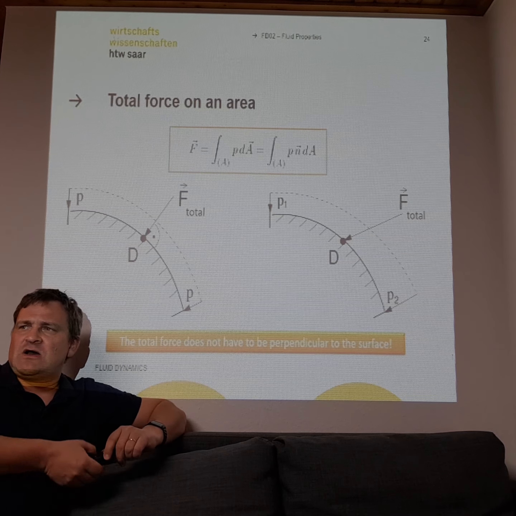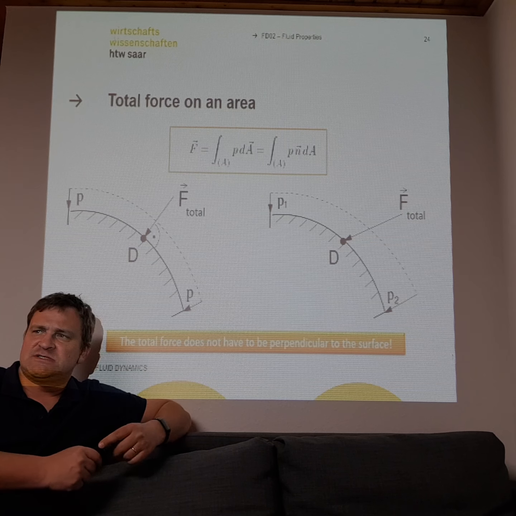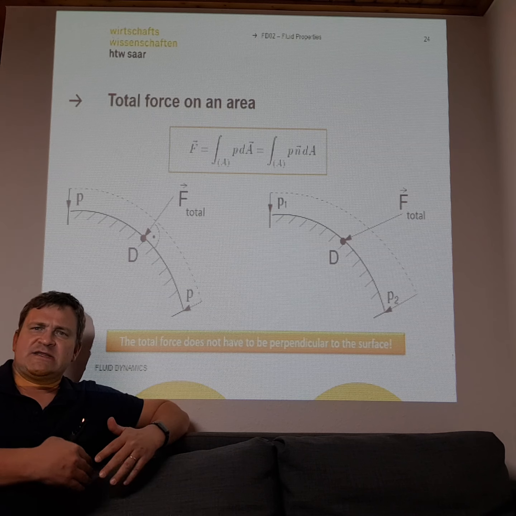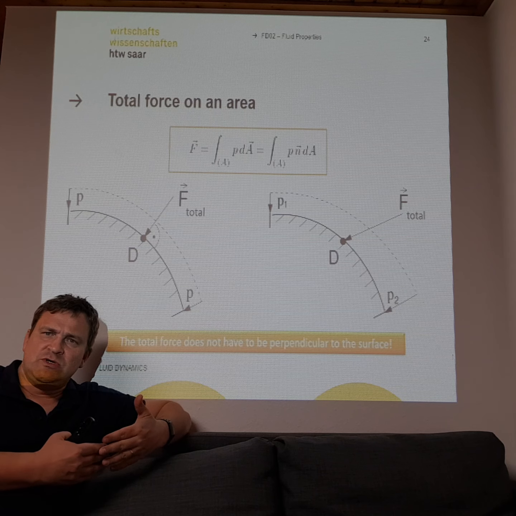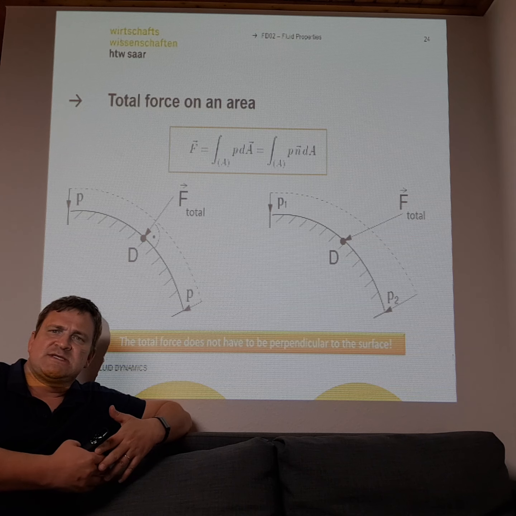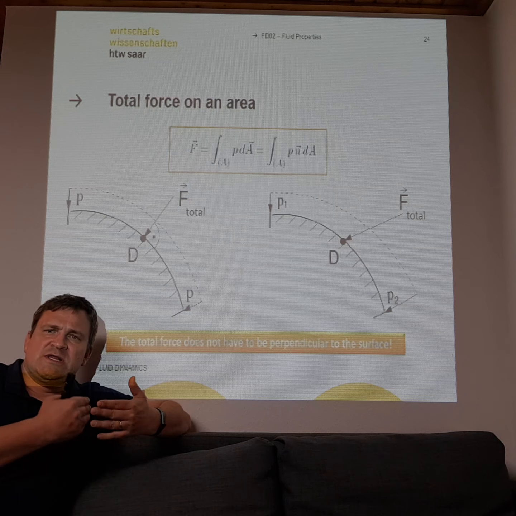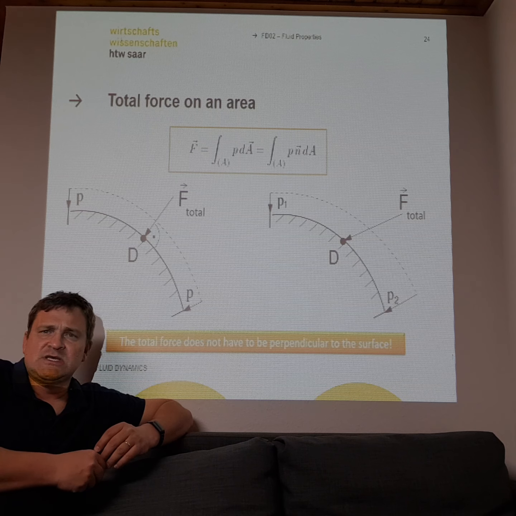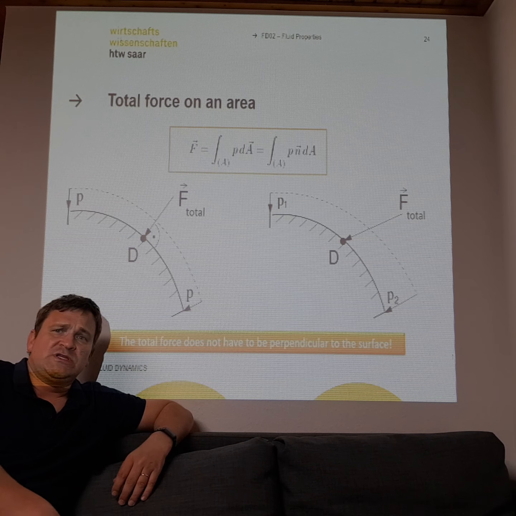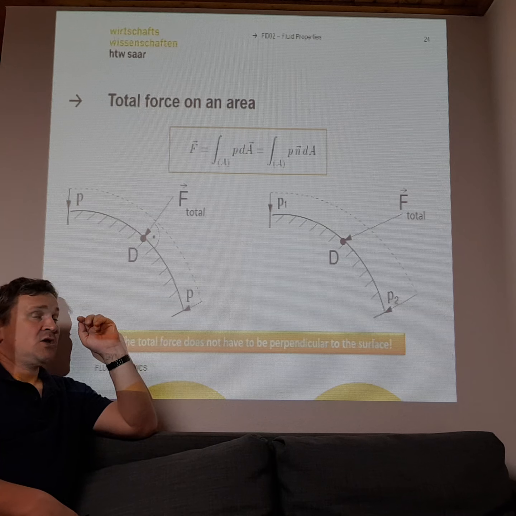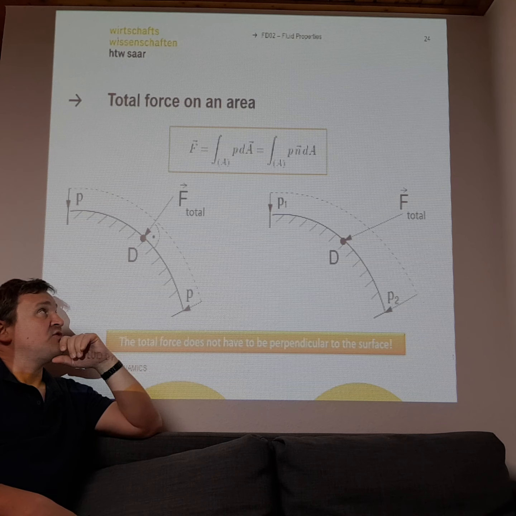Let's have a look at our pressure fields. Pressure means that if we have a pressure in the fluid, then a force will act on a surface. This is not really complicated at all, but what is complicated is to calculate the right surface.